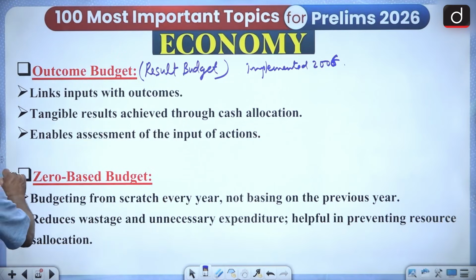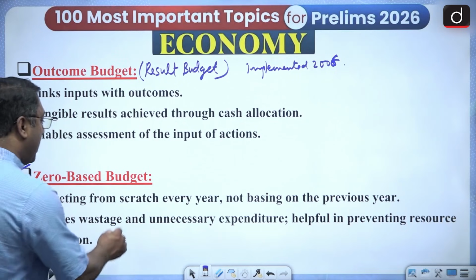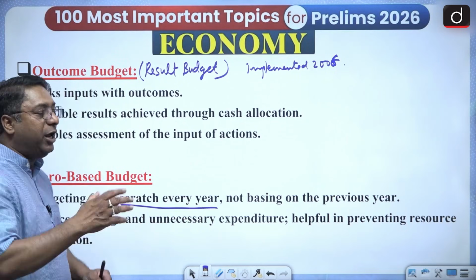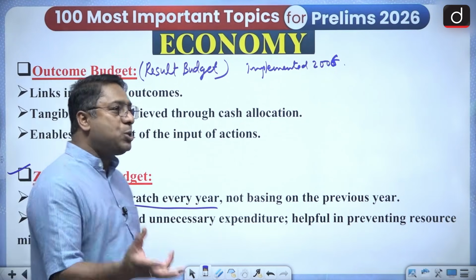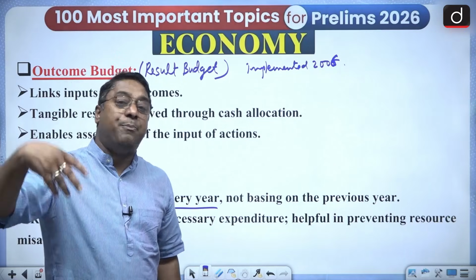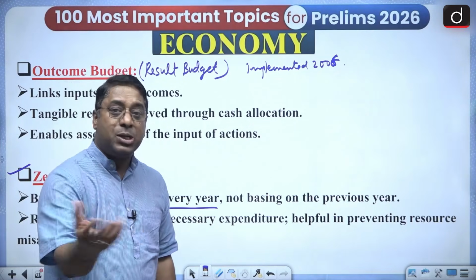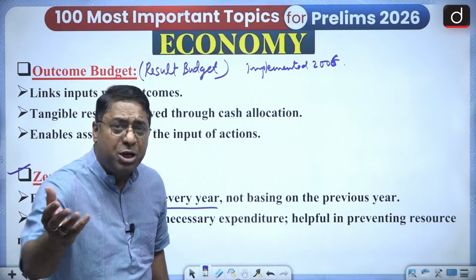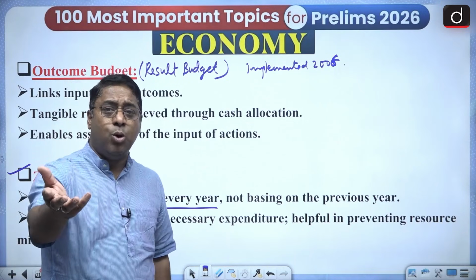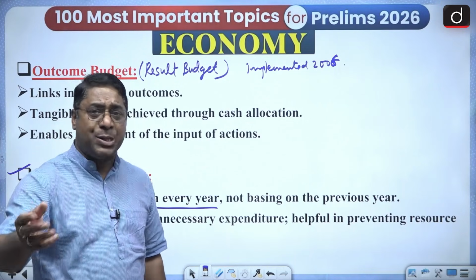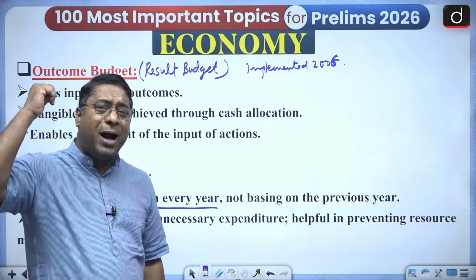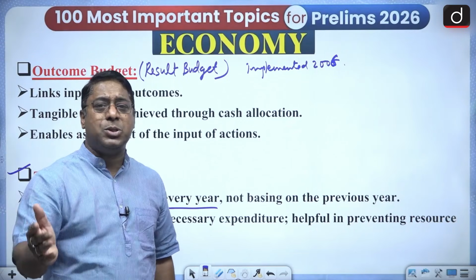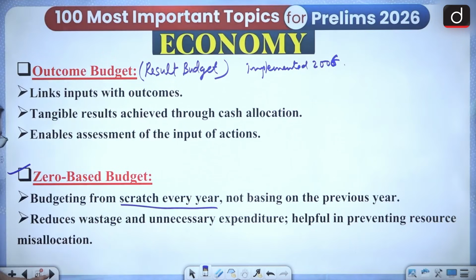And then comes the zero-based budget. This is very, very important. Zero-based budget is nothing else but starting from scratch every year. That means you're not basing your budget on the previous year. From the scratch. Scratch means what? हम बोलते हैं ना, zero से start करना है हर चीज को. Start your preparation from the scratch. That means from zero. Don't go by your previous knowledge. Start from zero. So that is what is zero-based budget.